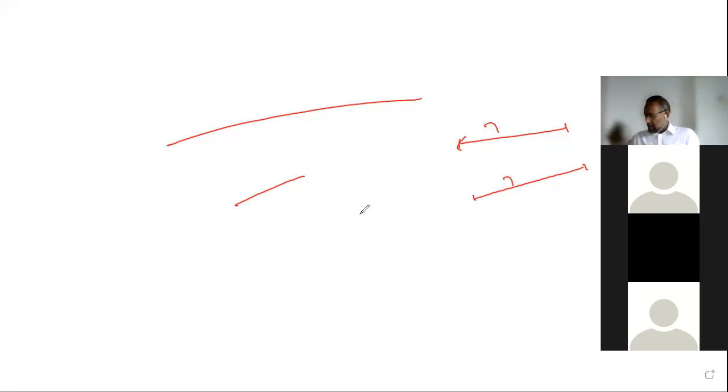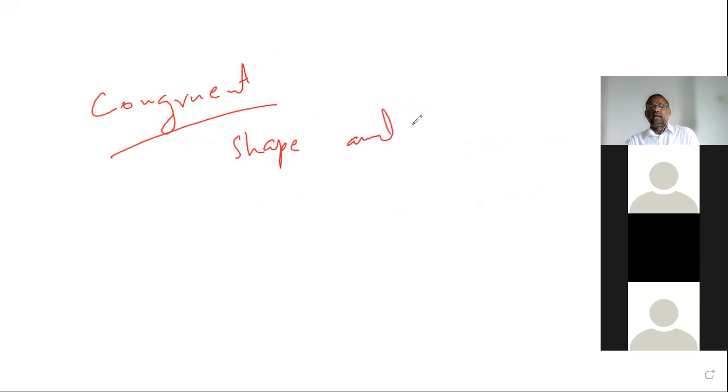So similarity means two figures. Two figures similar means what I can say. Congruency, I told you. Two figures congruent means exactly the same. Congruency: exactly the same. Shape and size are the same.